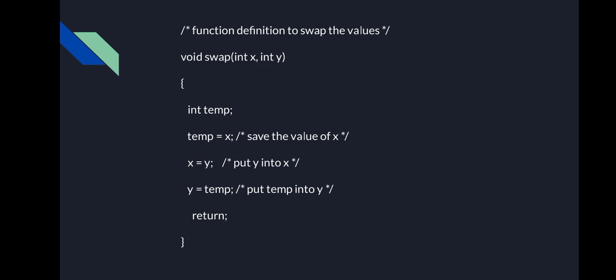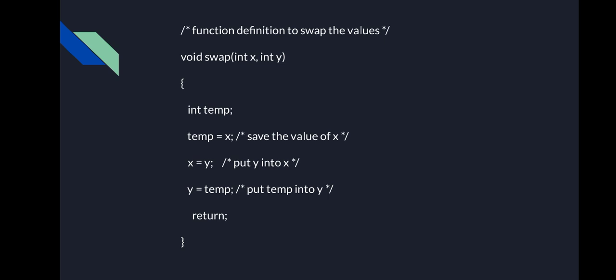Listen to the function here: void swap(int x, int y). Here void is the return type and swap is the function name. int x and int y are the parameters, and then as usual the open brace starts and you have a new variable temp. This will help to interchange the values between x and y.